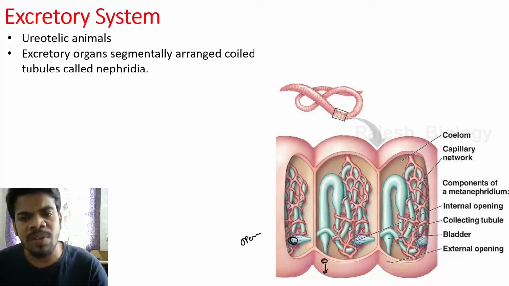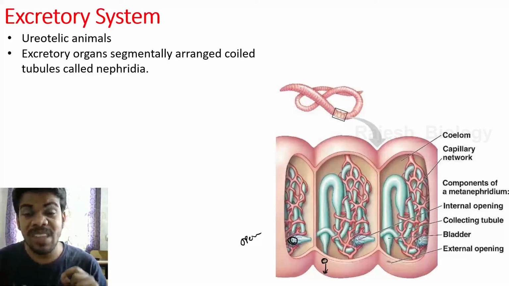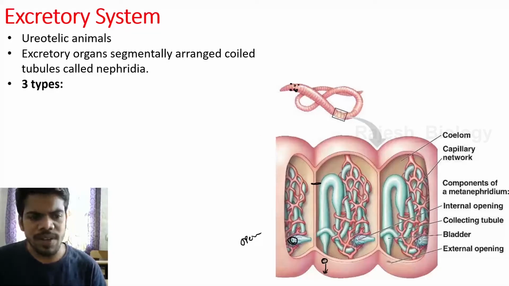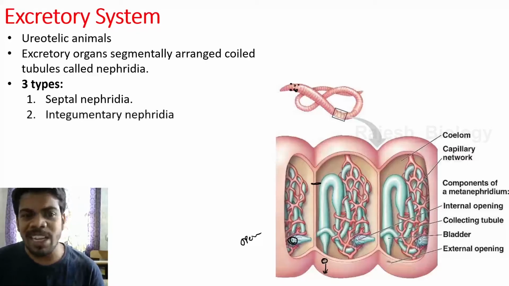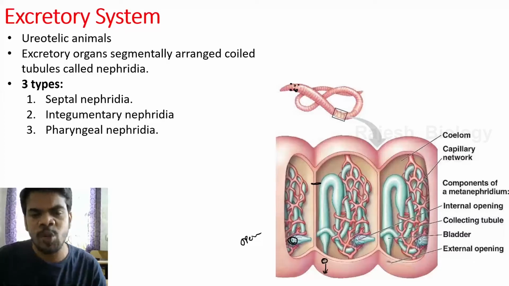Open type exonephric nephridium. If the nephridia are attached with the skin, they are known as integumentary nephridia. If they are attached with the septum, they are septal nephridia. If they are present near the pharynx, they are pharyngeal nephridia. There are three types of nephridia: septal nephridia, integumentary nephridia, and pharyngeal nephridia.